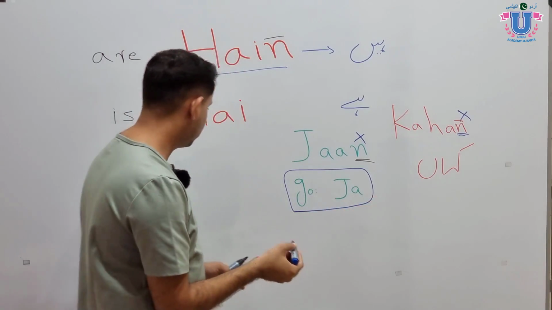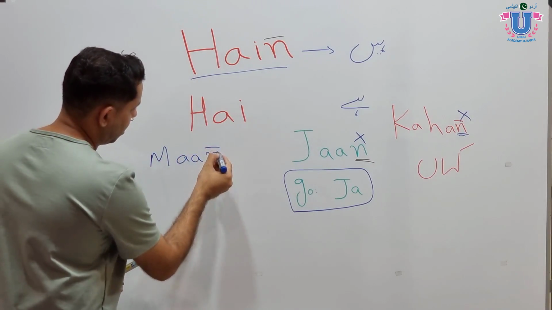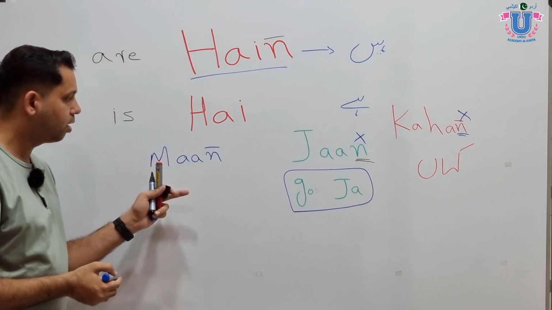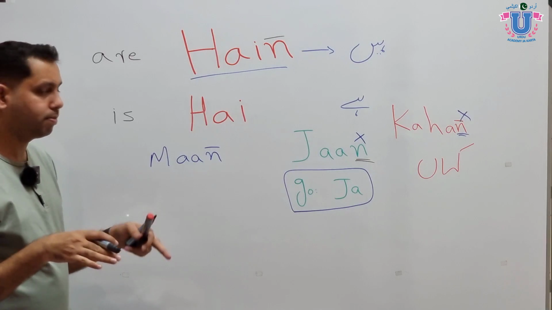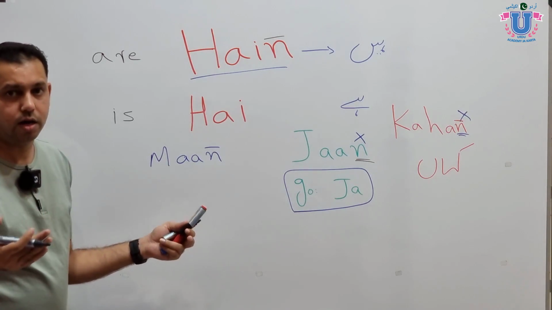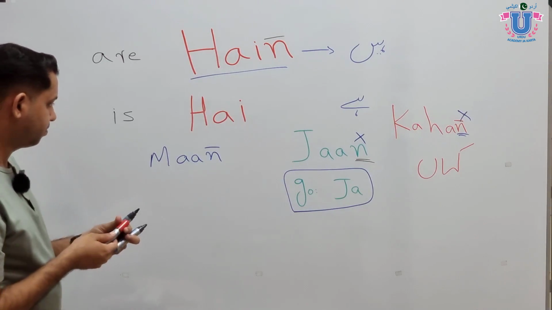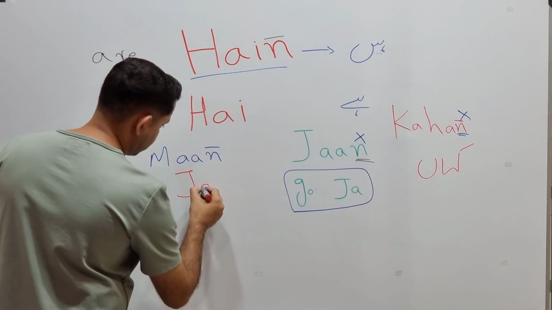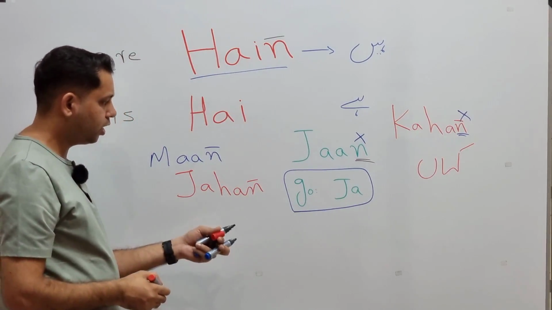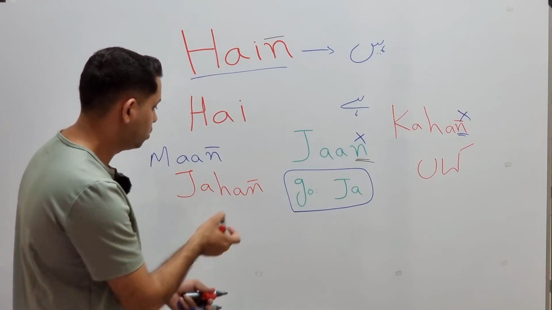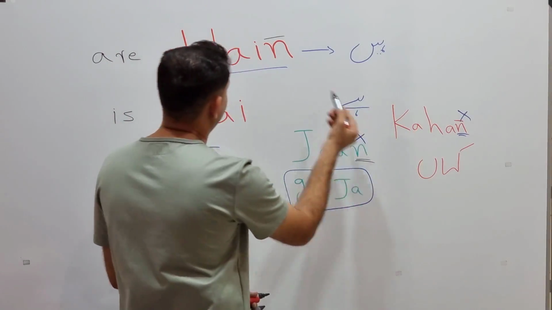I give you a few more words. Ma, ma means mother. Ma, ma, not man, okay? But if you remove the N, it just becomes ma. No, ma, man, ma. Another word, jahan. Jahan. We read it jahan, and somewhere we write jahan. So with the half N, jahan, ja, kahan, and hain.